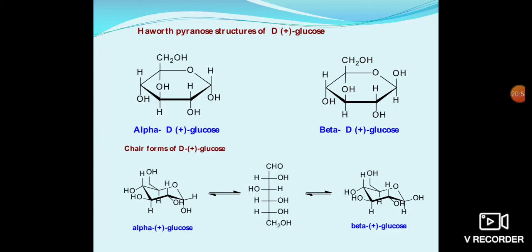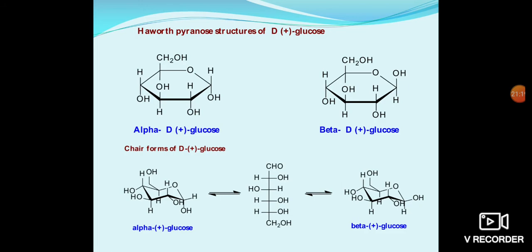The vertical pyranose structure, that is the Fischer structure, is rotated by 90 degrees in the right hand side direction. A new configuration is obtained. In these new structures, the groups bound to carbon are arranged upwards and downwards with respect to the plane of the ring.